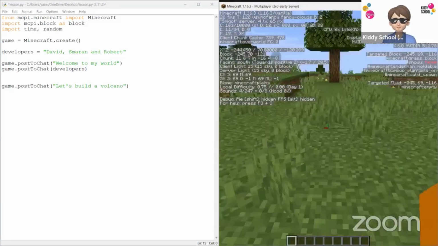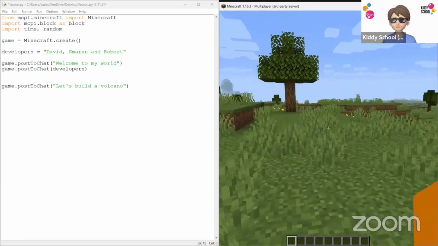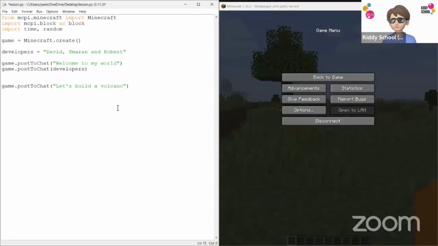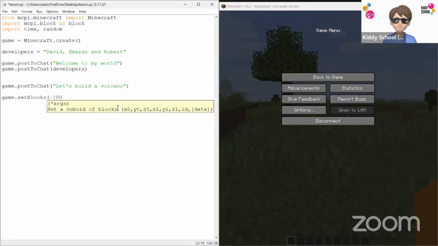So instead of going any farther, I'm going to write down the volcano code. Let's get some blocks. So I will say from my game, set some blocks. And let's say -100, 0, -100.